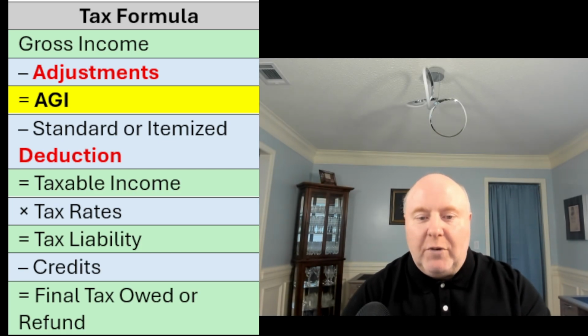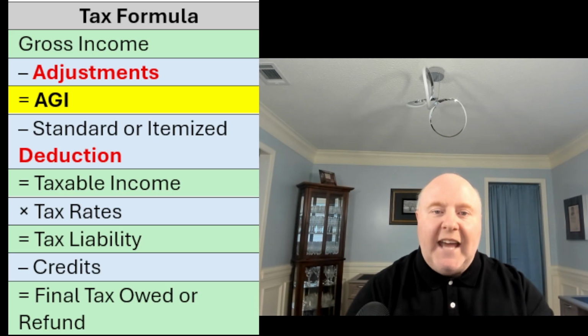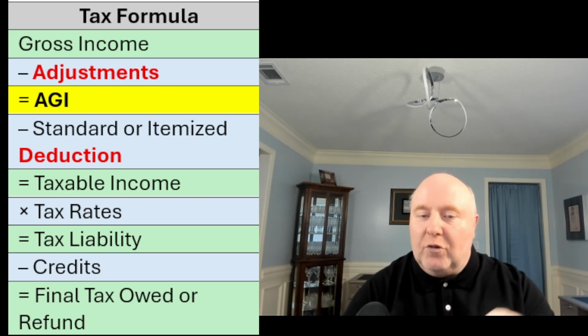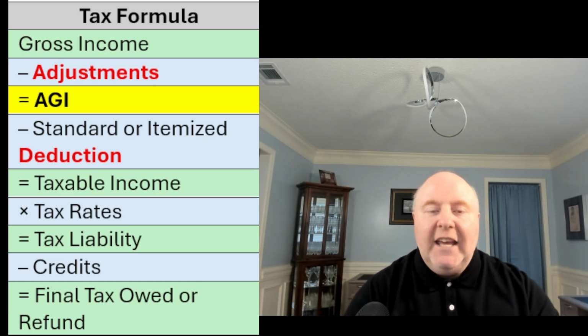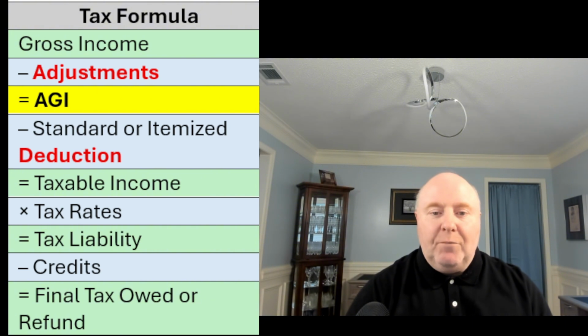Then we have our tax rates to our tax liability. Once we get to the tax liability, we have those credits, and the credits are reducing our tax liability dollar for dollar. So remember, the credits are so important because it reduces it dollar for dollar. So if we have a $1,000 credit, it reduces our tax liability by $1,000. Okay, it's far better than what we get for deductions.